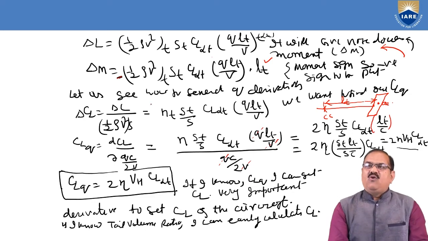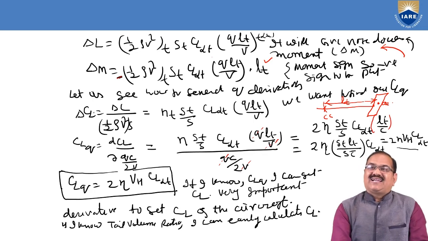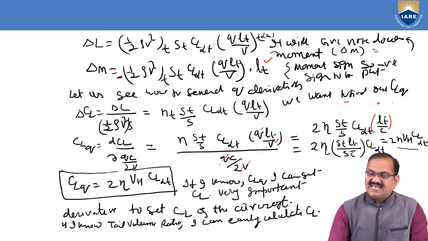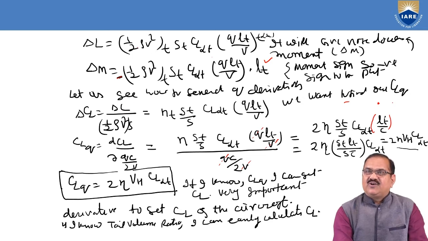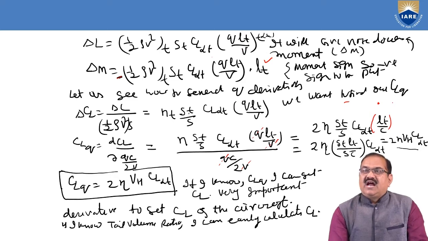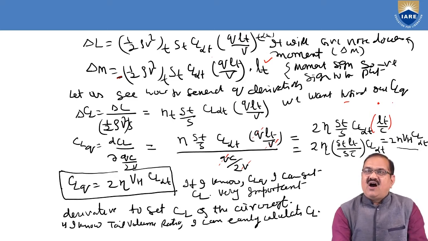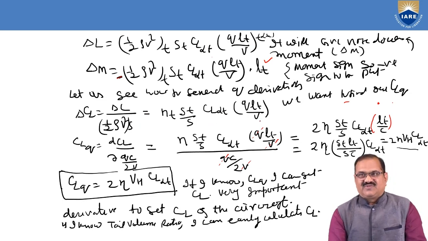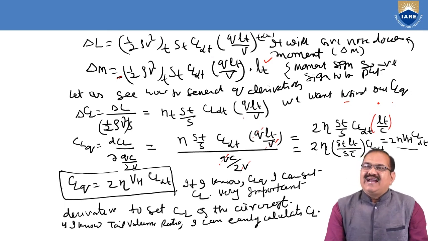So let us see how we generate this Q derivative. Okay, so here delta CL. This L we got here, divided by half rho V square S, we get CL. So this L we know: half rho V square T ST CL alpha T Q LT by V, divided by half rho V square S. Half rho V square T and half rho V square S will become eta T. And here ST by S, CL alpha T, and then Q LT by V. Okay, it is clear, I think. We got the delta CL.